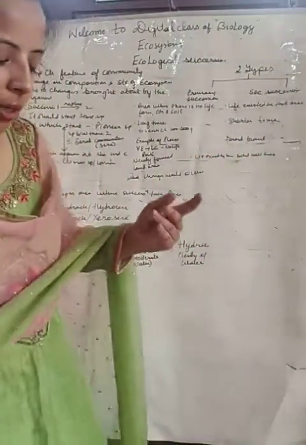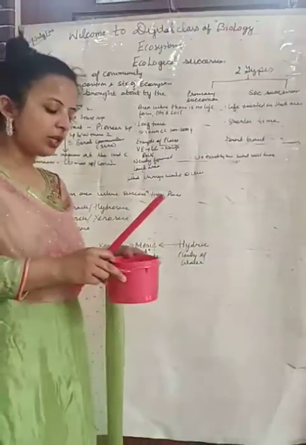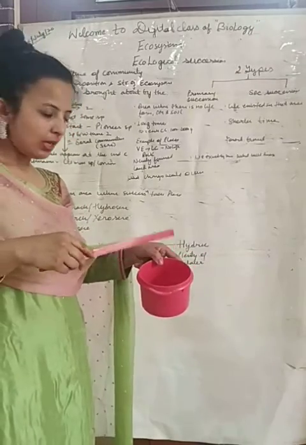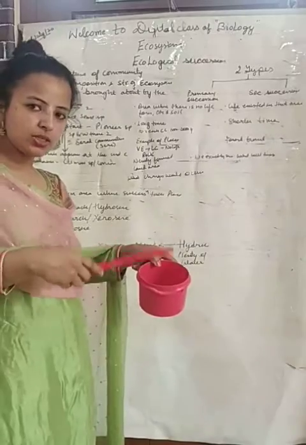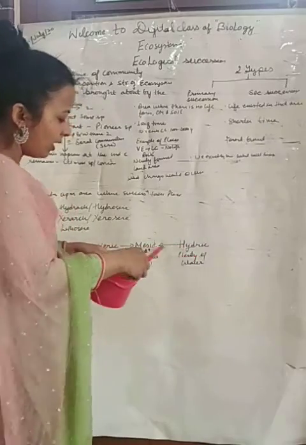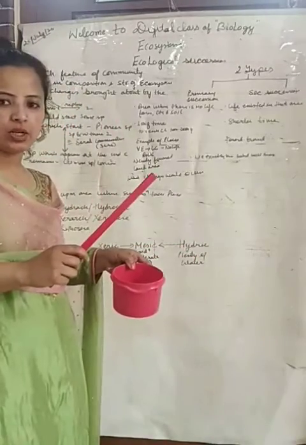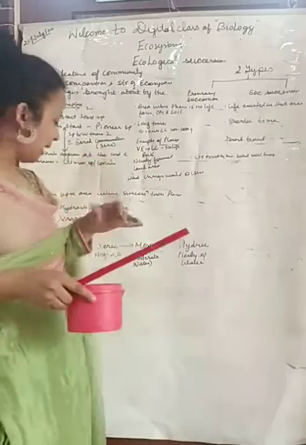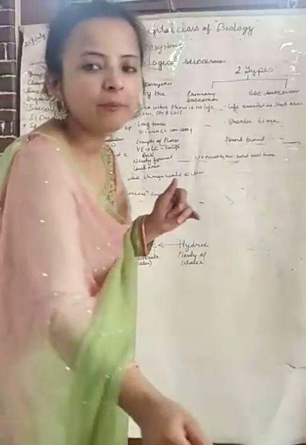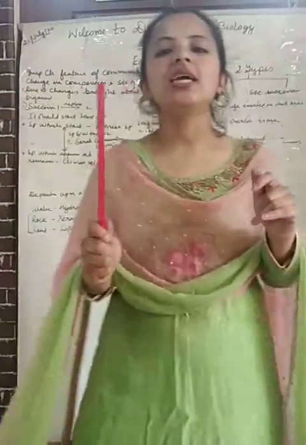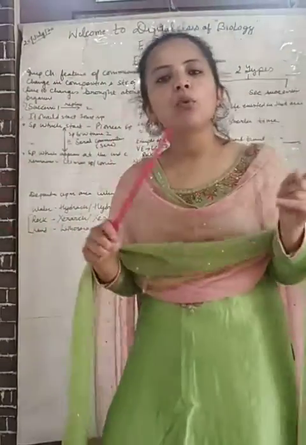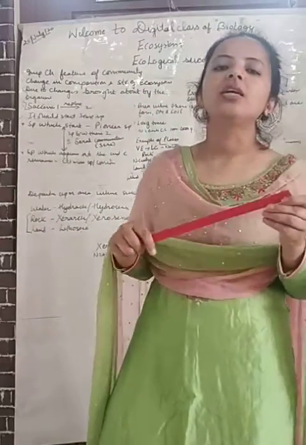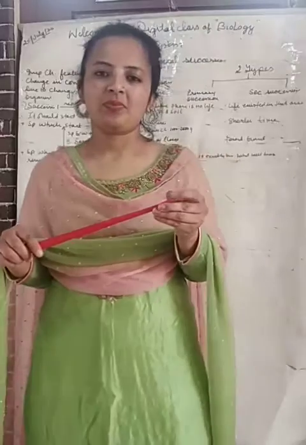Same with hydric condition, when plenty of water is there, again they will undergo various changes and finally it will form mesic condition. The ultimate climax community of both areas, xeric and hydric, is mesic condition only, that is forest. Ultimately both will form forest only, as it is the most stable community of the ecosystem.